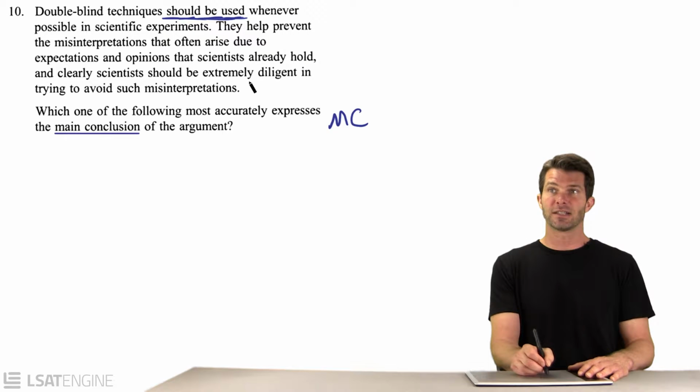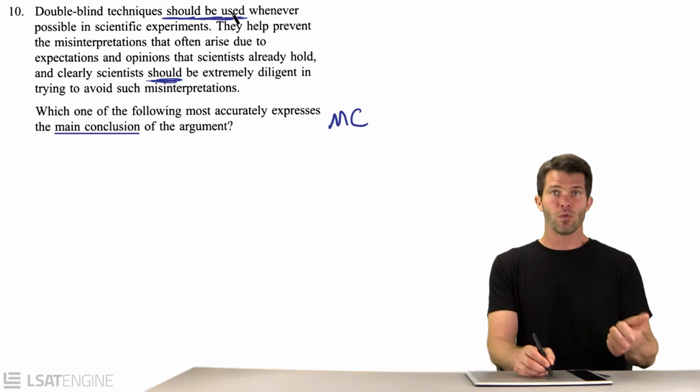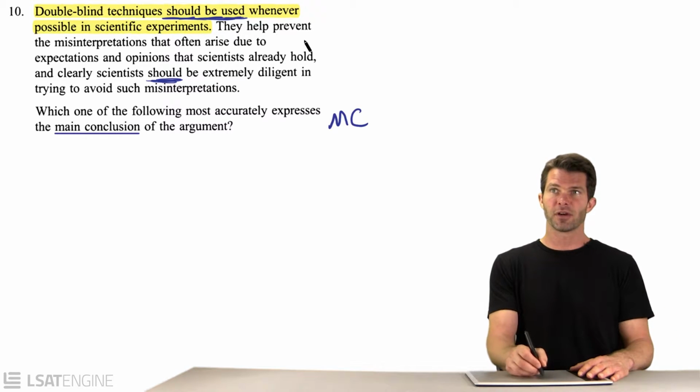And clearly, scientists should be diligent in trying to avoid such misinterpretations. I know this is another should claim. We'll address that in a second. So how do we know that we should always use double-blind techniques? Well, they help avoid misinterpretation, and scientists should really try to avoid misinterpretation, and so that's why they should use these techniques. This is our conclusion.